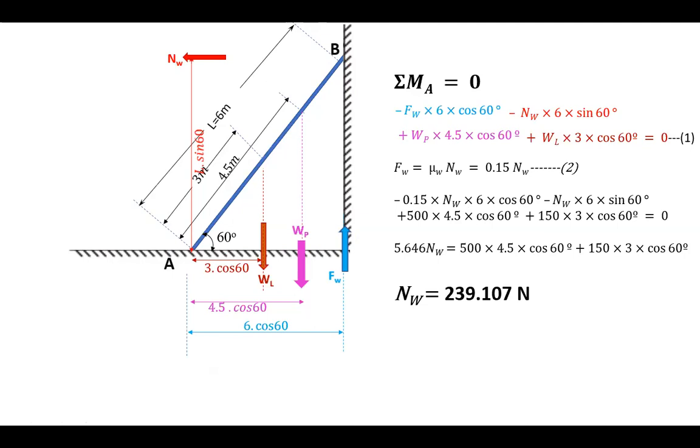Now with the value of NW known, let us move on to applying sigma Fx and sigma Fy equal to 0. Also, we know you can calculate the value of Fw by this equation. Fw is equal to 0.15 into 239.107. That's nothing but Fw is equal to 35.866 Newton.